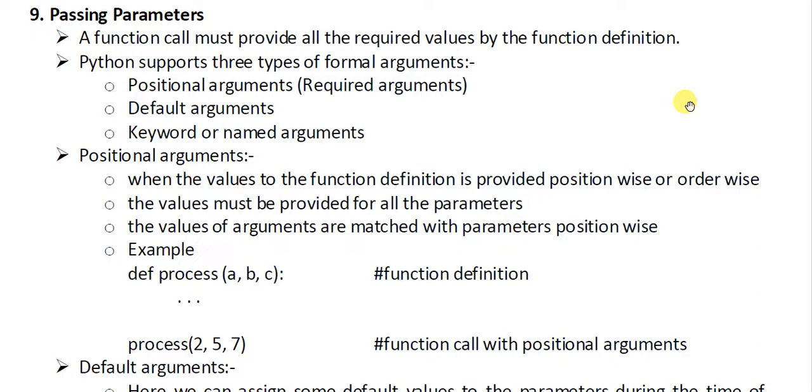Python supports 3 types of formal arguments: positional argument, default argument, and keyword argument. Another name for keyword argument is named argument.